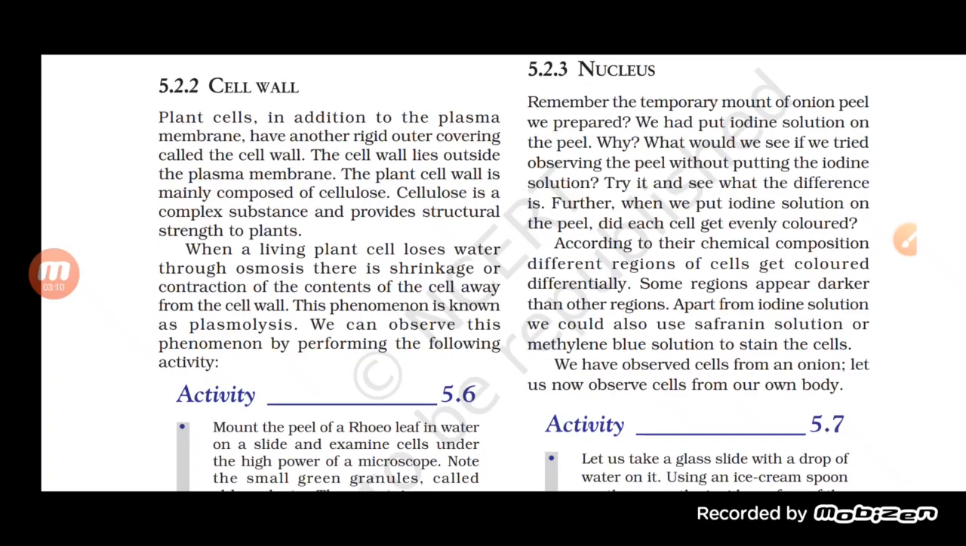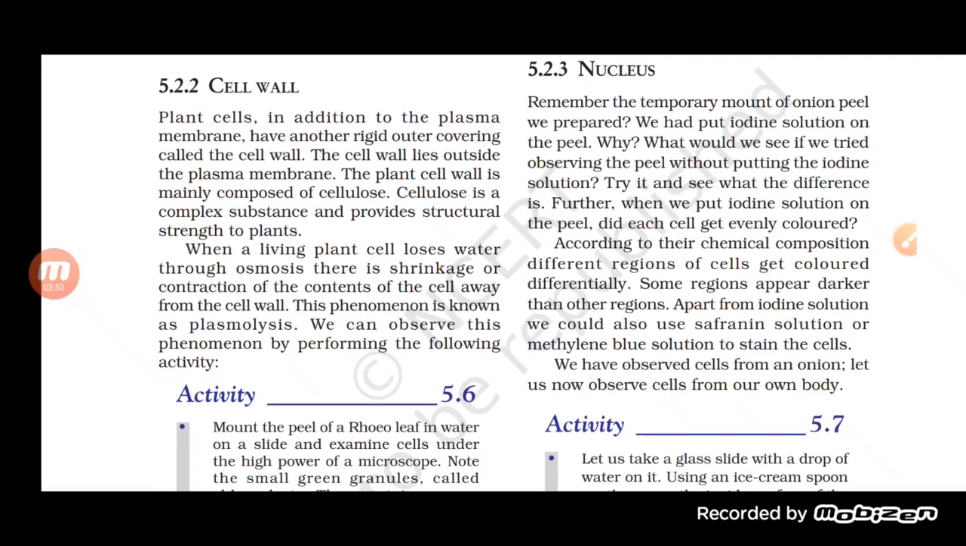See, there are different kinds of permeability. One is semi-permeable, one is permeable, and another is impermeable. A permeable layer allows all molecules to pass through it. A semi-permeable or selectively permeable membrane allows only selected particles to enter. And an impermeable layer does not allow material to pass through. So here the cell wall is permeable, and it is present outside the plasma membrane.